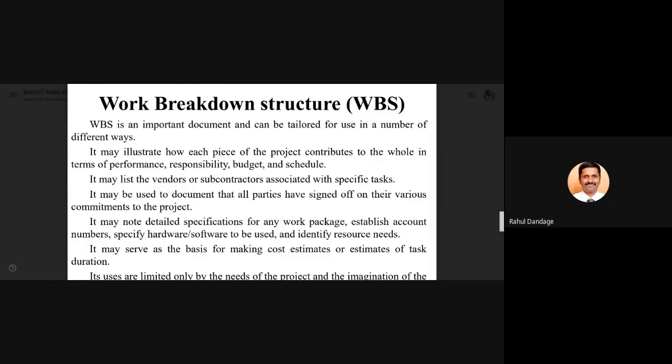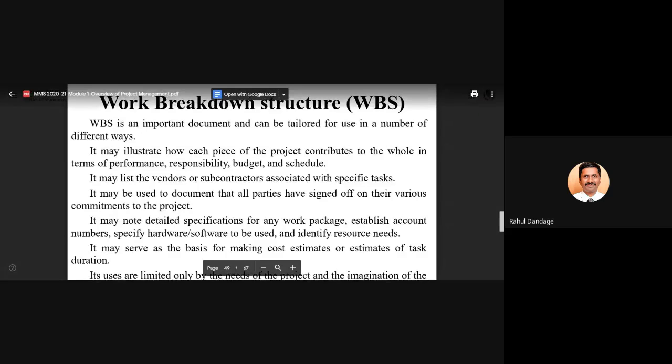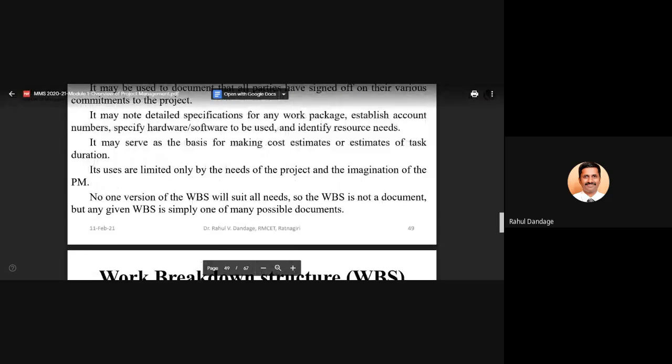So there are a variety of ways in which we can prepare this work breakdown structure, but ultimately the main purpose of having it in hand is understanding the variety of activities which are to be performed in a particular project, when they will be performed, to which bigger activity they are aligned, and at what levels the activities are going to be performed. This breakdown structure serves as the input when you go for preparing the project schedule.